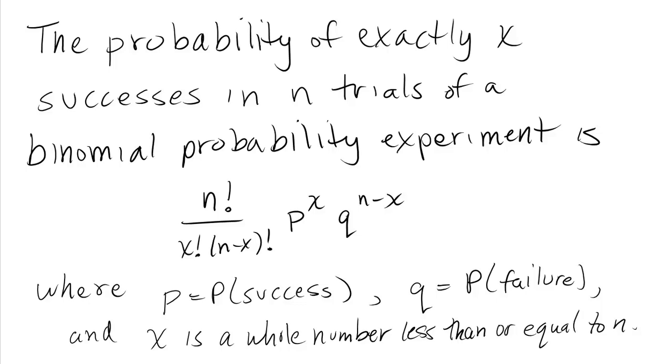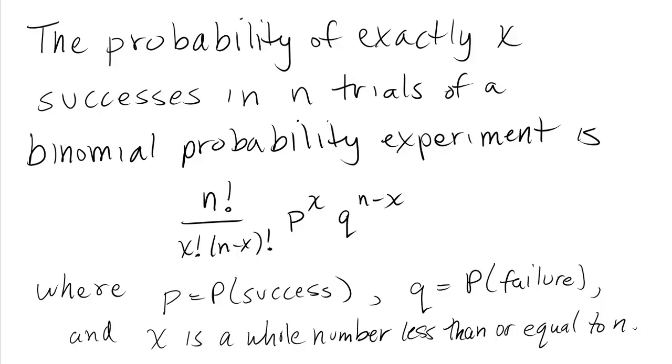Here's the formula that gives us the probability of a certain number of successes in a binomial probability experiment. It says the probability of exactly x successes in n trials of a binomial probability experiment is given by this monstrous formula. It says n factorial divided by the product of x factorial and n minus x factorial, times p to the x power times q to the n minus x power.